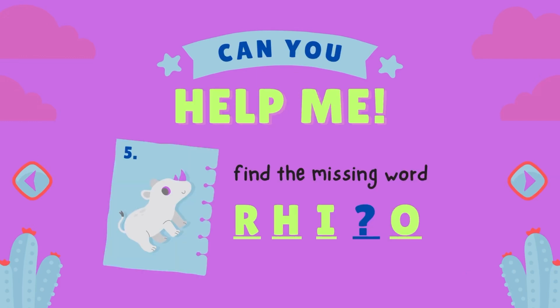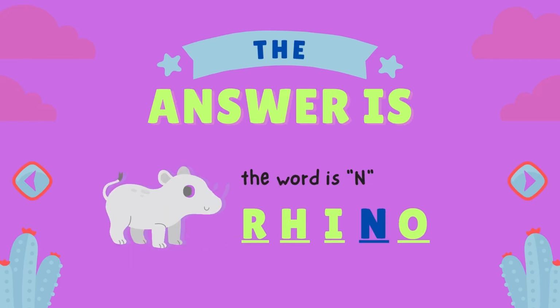Next one. Can you help me find the missing word? R-H-I-O. Kids, look at the picture and help me find the missing word. The answer is N. R-H-I-N-O. Rhino.